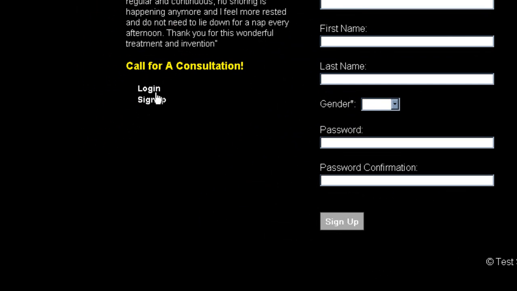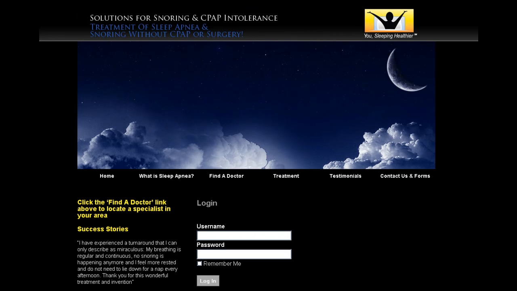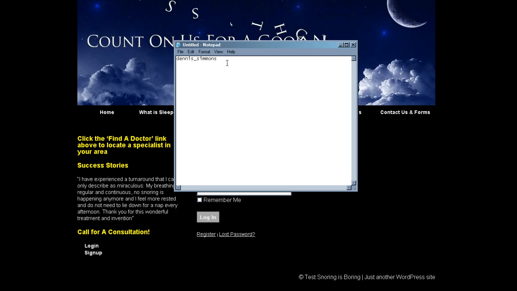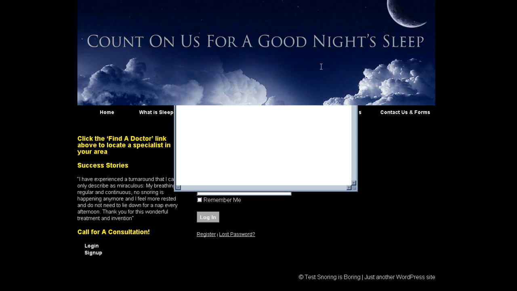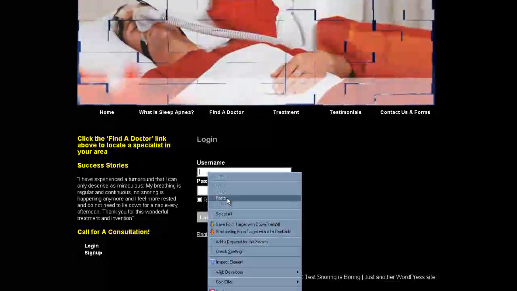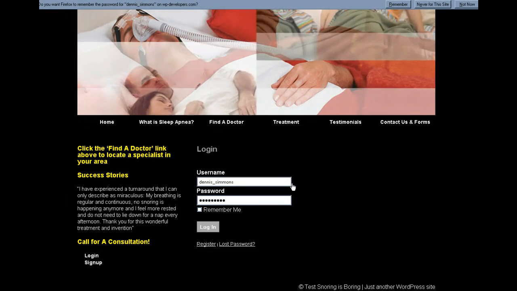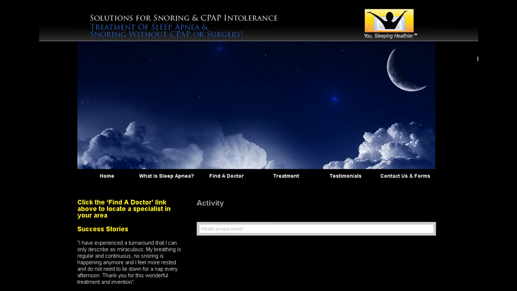Over here, the next link over here is the login. So let's click that. So here it's asking us for a username and password. So let's use Dennis Simmons because this is the only doctor that I've got in here right now. So we'll put in his username, which is Dennis Simmons, and his password, and he can go ahead and get logged in.